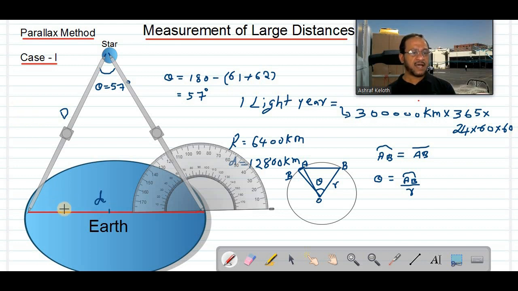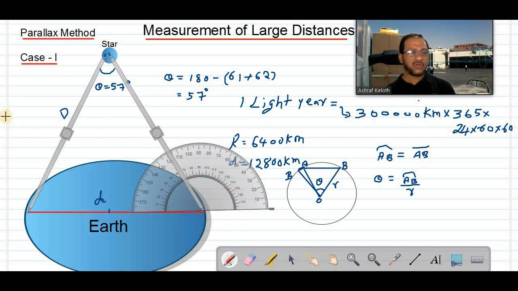What is the diameter of Earth? 12,800 kilometers. We can neglect 12,800 kilometers if you compare it with the distance of 4 light years. The diameter of Earth is only 12,800 kilometers; compared with 4 light years, this is almost 0. Then arc and chord will be the same.